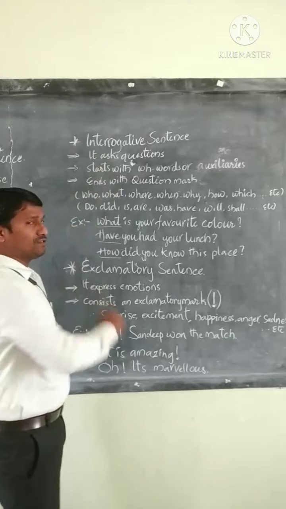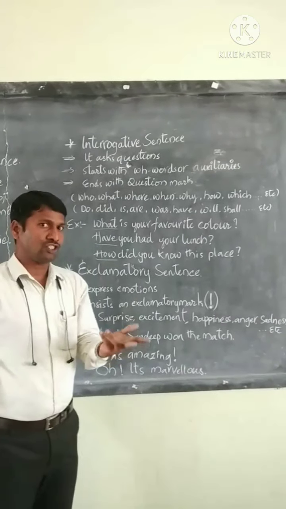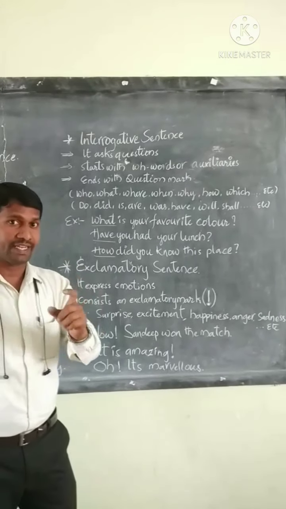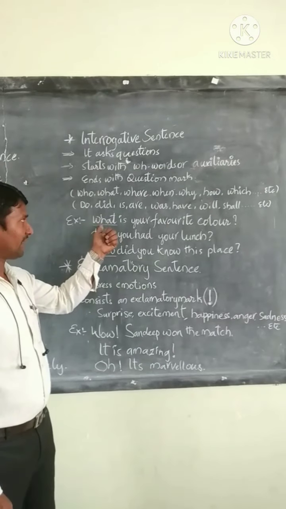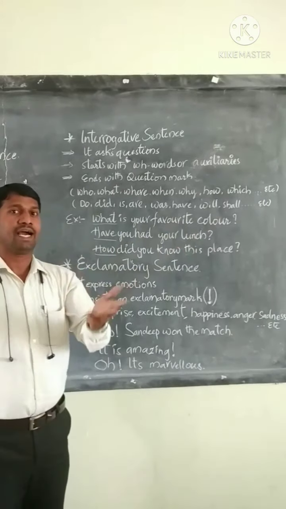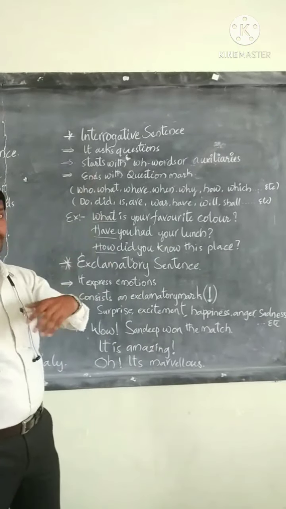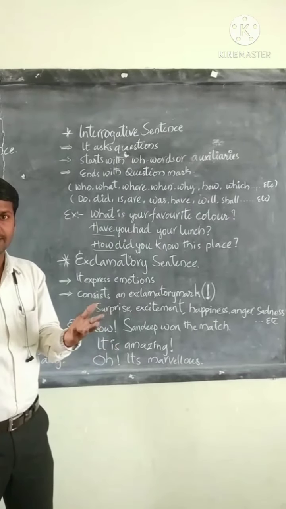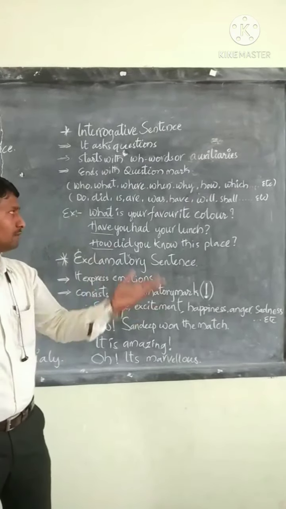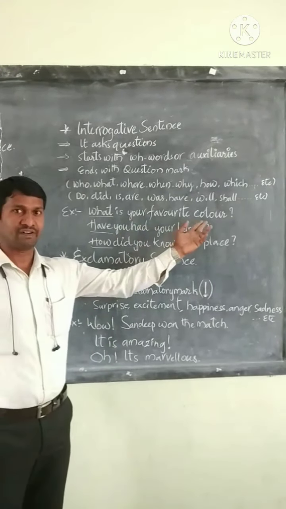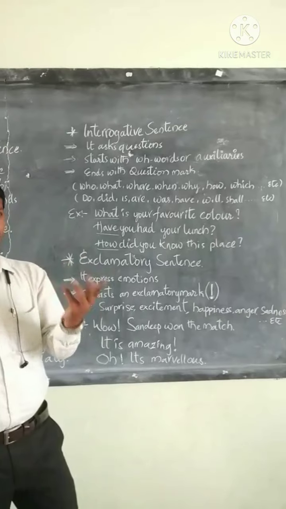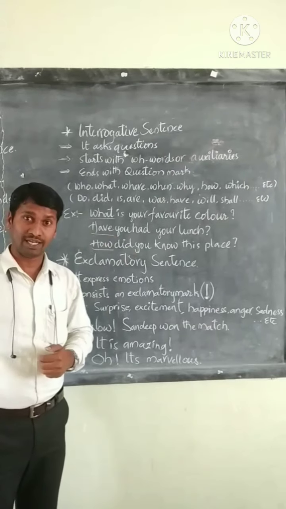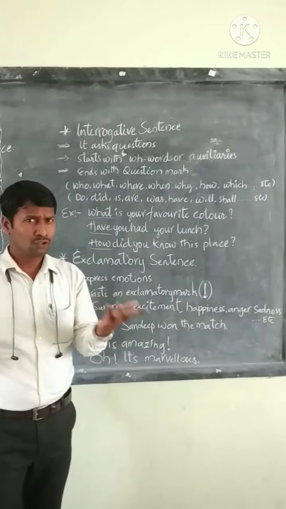Remember that interrogative sentences frame questions. These questions are of two types: double-H word questions or auxiliary questions. Whenever we get a double-H word question, for example, what is your favorite color, we have to answer the question. Whenever we get a yes or no type question, that is an auxiliary question, we just say approval, either yes or no. When asked what is your favorite color, you answer, my favorite color is red, and so on. When asked, have you had your lunch, you answer yes or no.